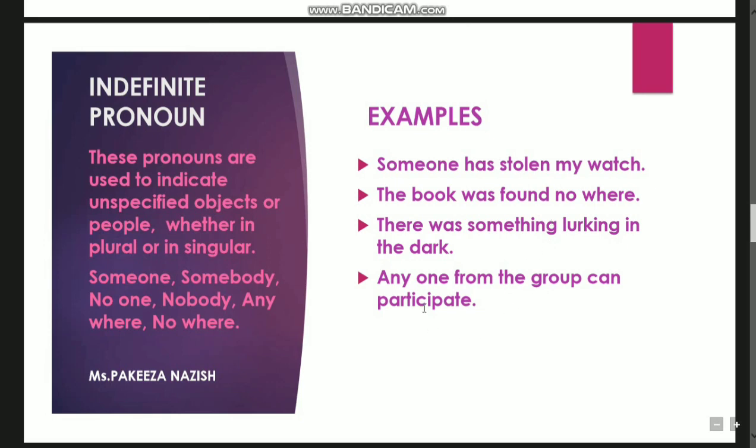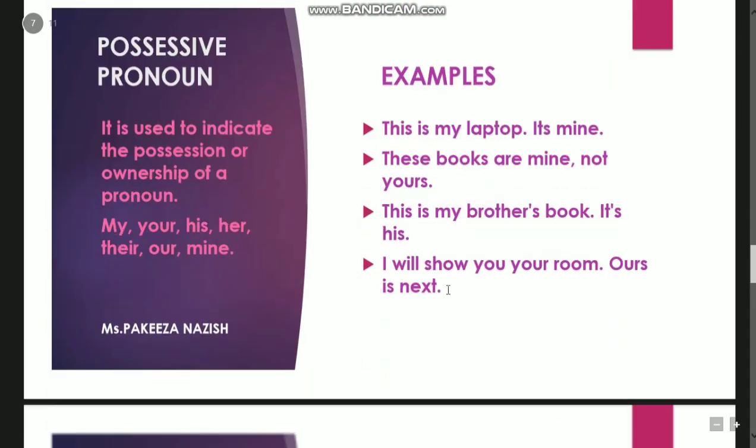I'm not definite. Anyone from the group can participate. We are not definite who will participate from the group. That's why we are calling them the indefinite pronouns: someone, somebody, nobody, no one, somewhere, nowhere, something, anything, nothing, like these.